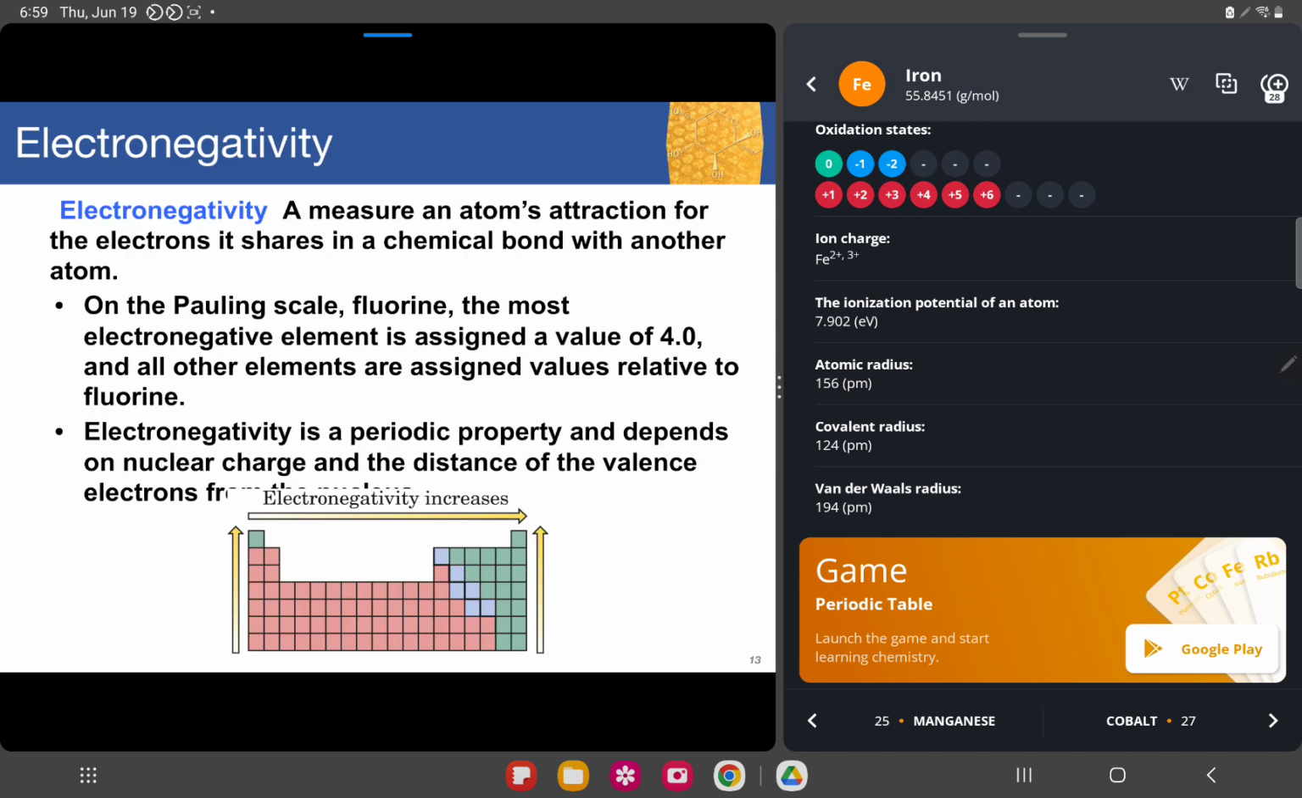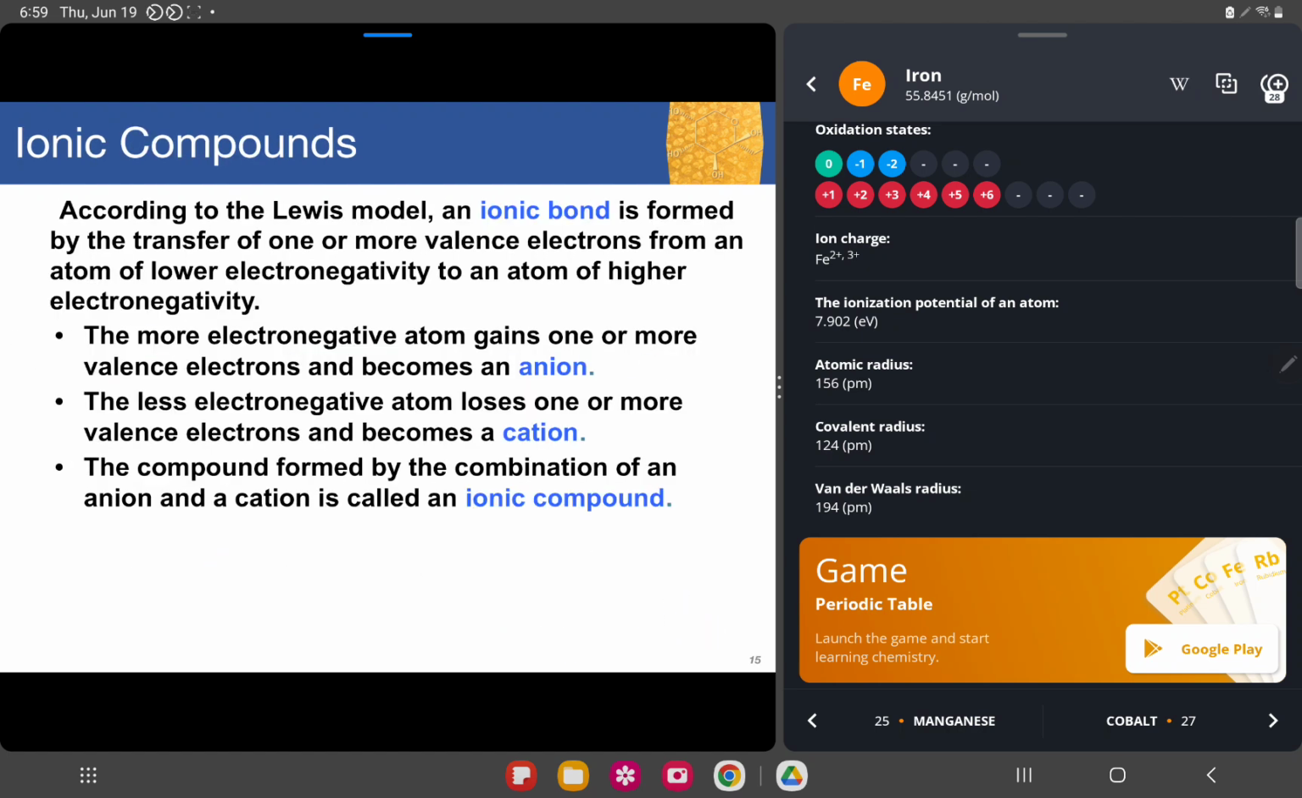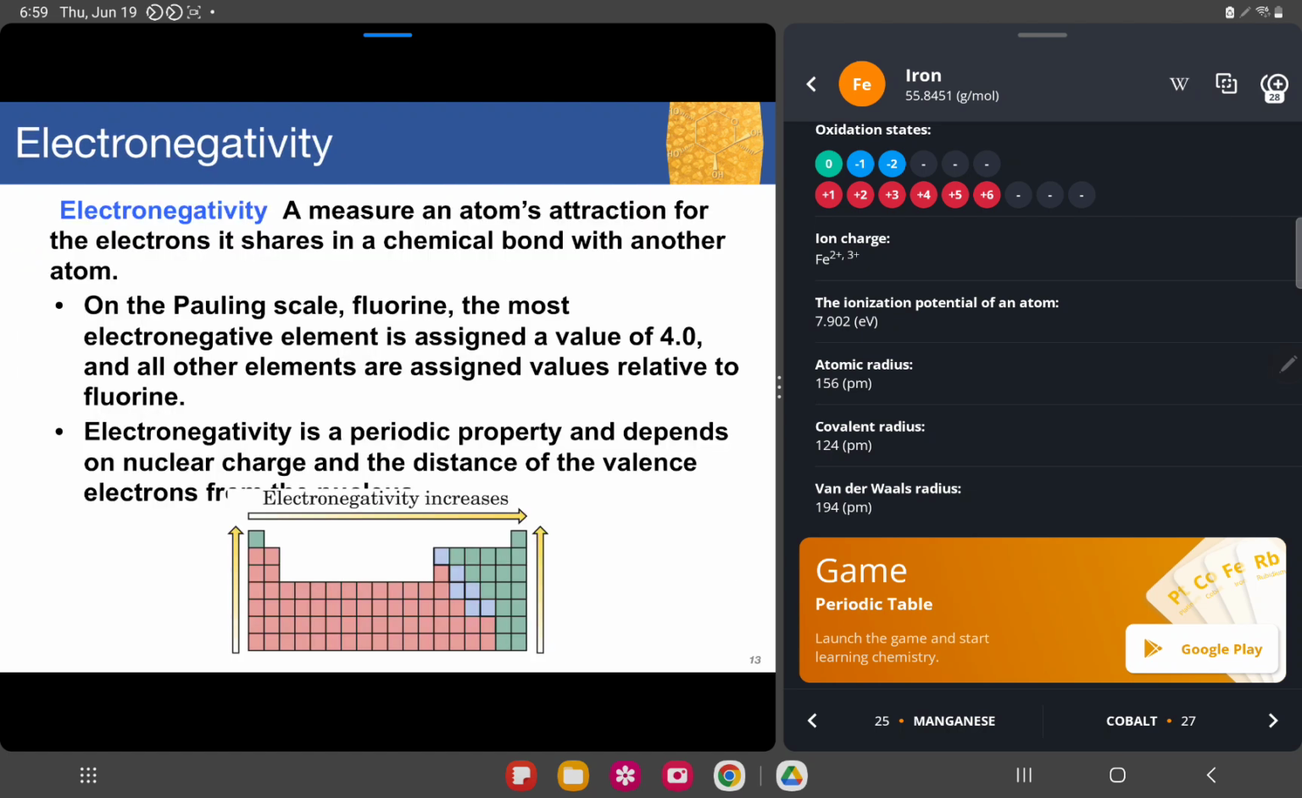Electronegativity is included in the periodic trends. I think I have already discussed the periodic trends, so we're just going to hover over it a bit more. Electronegativity is a measure of an atom's attraction for the electrons it shares in a chemical bond with another atom. On the Pauling scale, remember that fluorine is the most electronegative element with a value of 4.